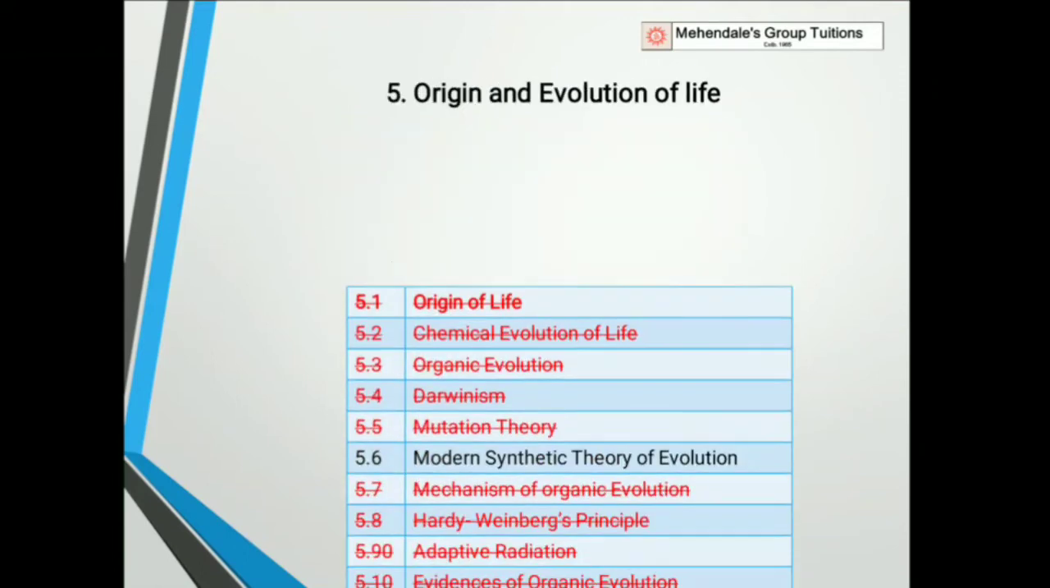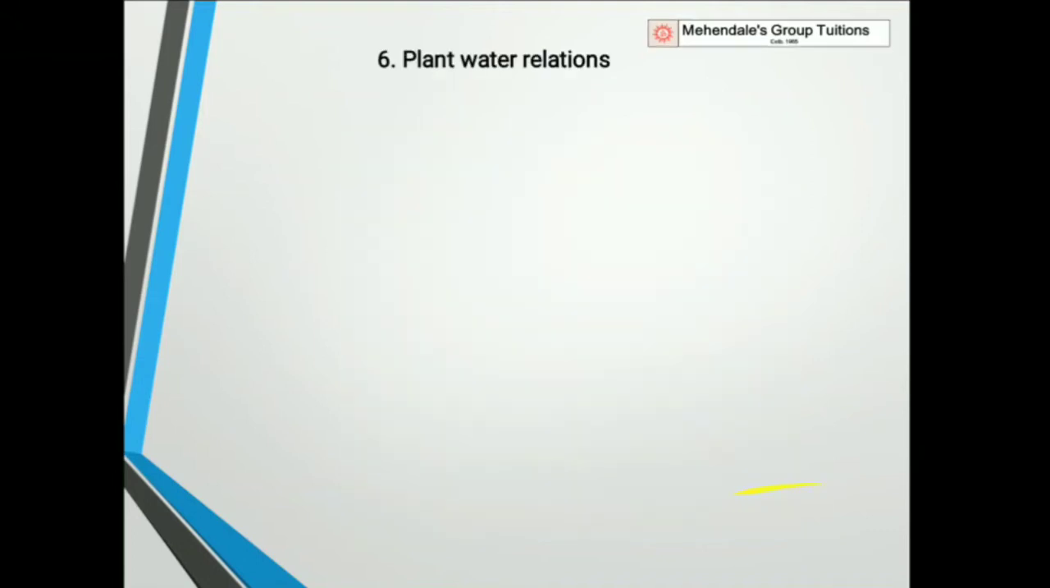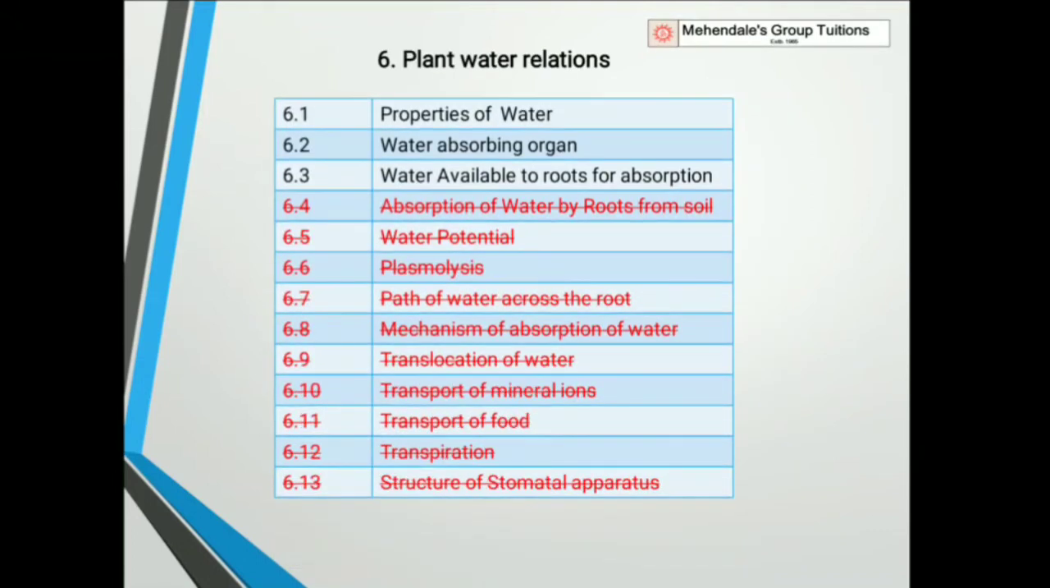In chapter number 5, topic number 5.6, which is modern synthetic theory of evolution, and topic number 5.13, which is human evolution, are there. All other topics are deleted. In chapter number 6, which is plant water relation, only 6.1, 6.2, 6.3 topics are there. From 6.4 onwards till 6.13, which is structural stomatal apparatus, is deleted.